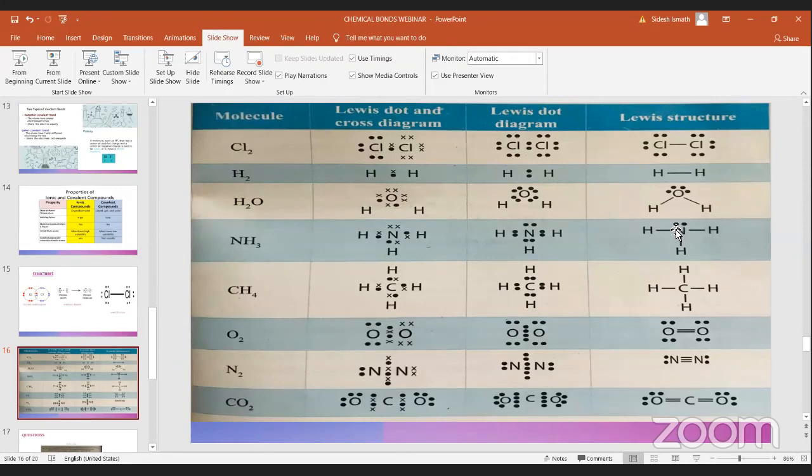These other ones are not alone. Here nitrogen shares its electron with hydrogen, so it is not alone. It is covalently bonded with hydrogen, so they are making a bond. Since this is not making a bond with anyone, it is known as a lone pair.